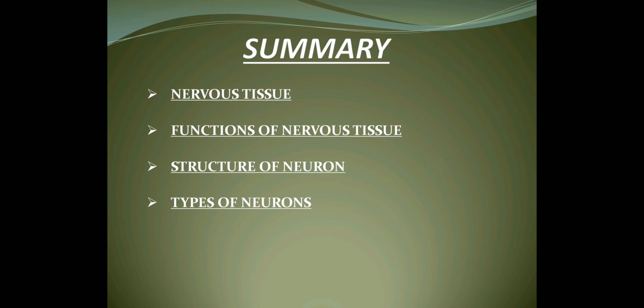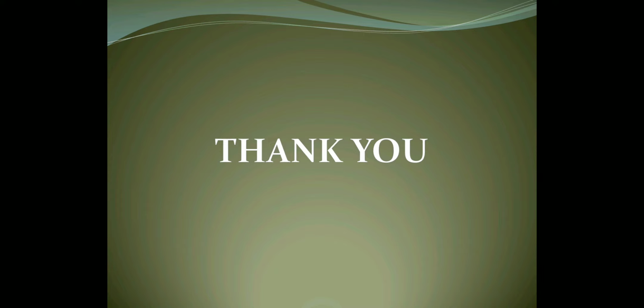So let's see a quick summary of what we studied today. Today we studied the details of the nervous system, that is nervous tissue. In that we studied the functions of nervous tissue, then the structure of neuron and types of neurons. So we have completed the entire chapter, that is animal tissue. We'll continue again in the next video lecture with a new chapter.